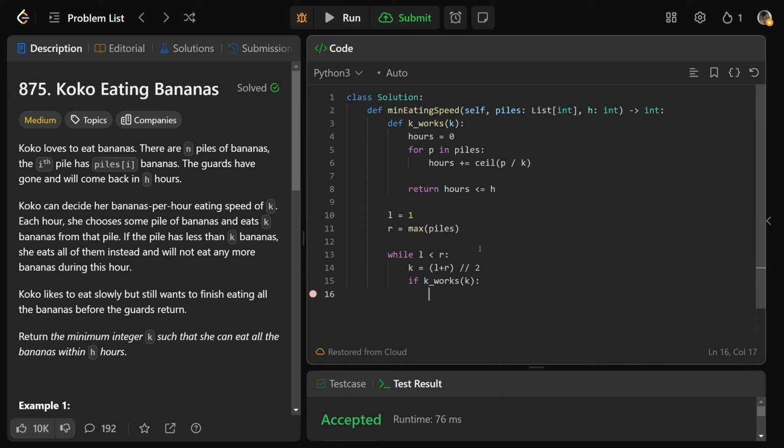If that K works, we want to set R equal to K. We want to make sure that we don't lose this value of K. We don't want to get to the point where we lost a working value. We'll set the right end of our range to be K because we know that this works.